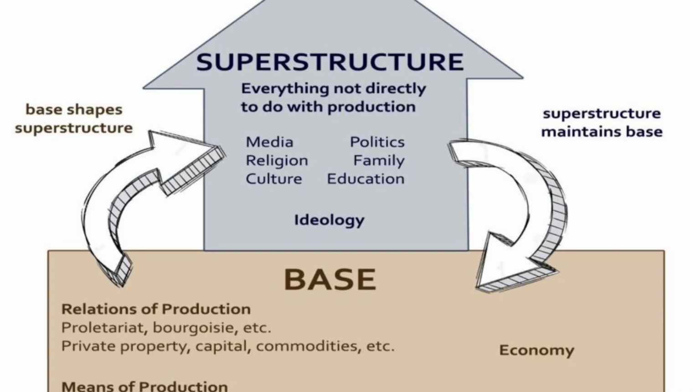In this image you can see that the base is the economy, and means of production means all about the economy, like proletariats, private property, capitalists, commodities, etc. And above the base, the superstructure is everything not directly to do with production. That means those things which do not directly belong to the means of production, like media, because media is independent nowadays in modern society.